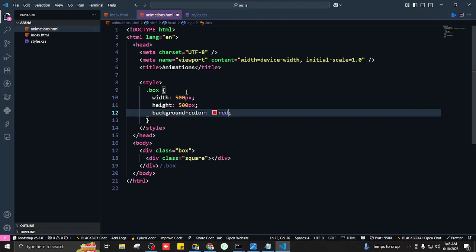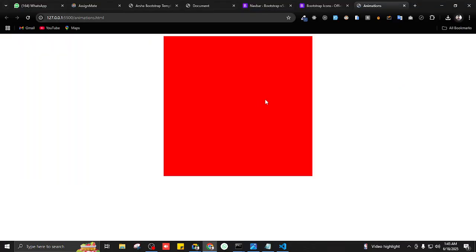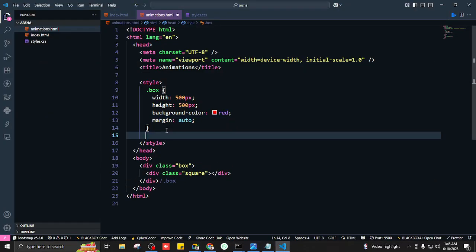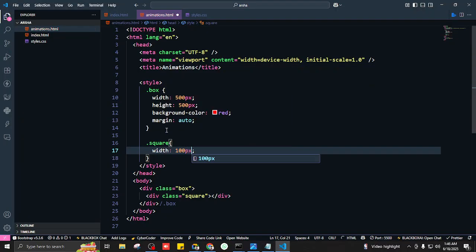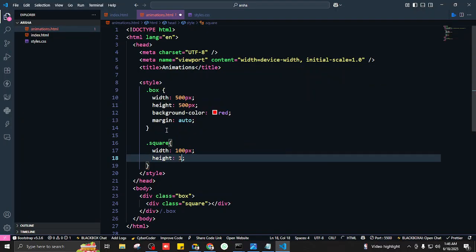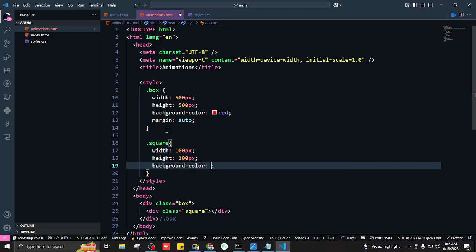Background is listed, right? Now I want to make it go in the center, so what should I do? Margin auto. Now I'll target the square. Width, let's say 100 px. Height is also 100 px, and background, let's say, is blue, not red.